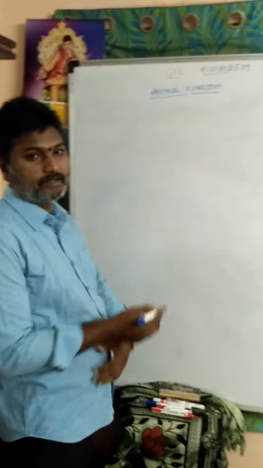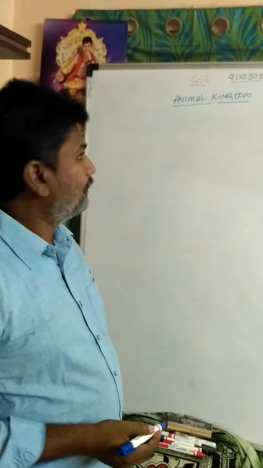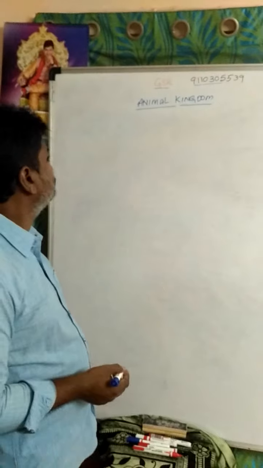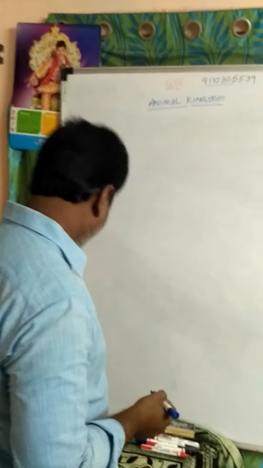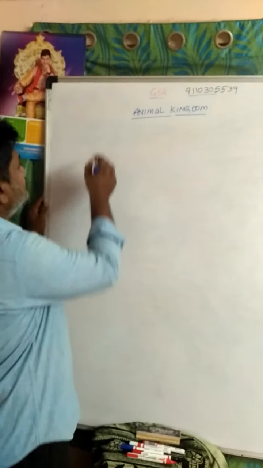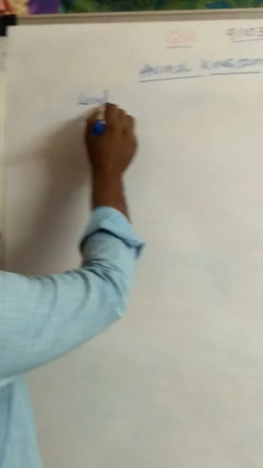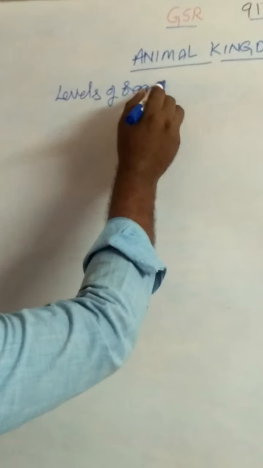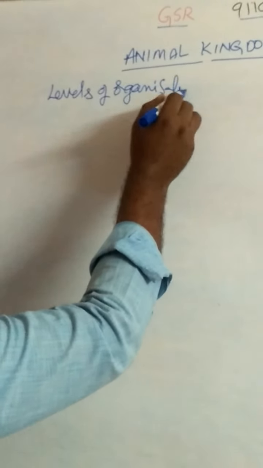Today we are going to discuss the animal kingdom. All the animals belong to the kingdom Animalia. The animal kingdom includes levels of organization. There are three types of levels of organization.